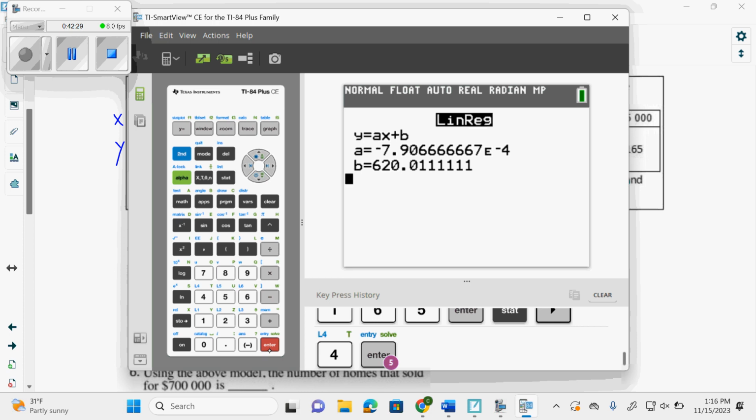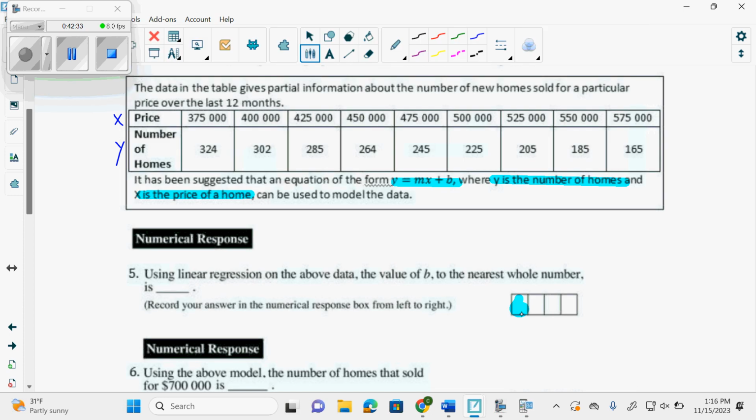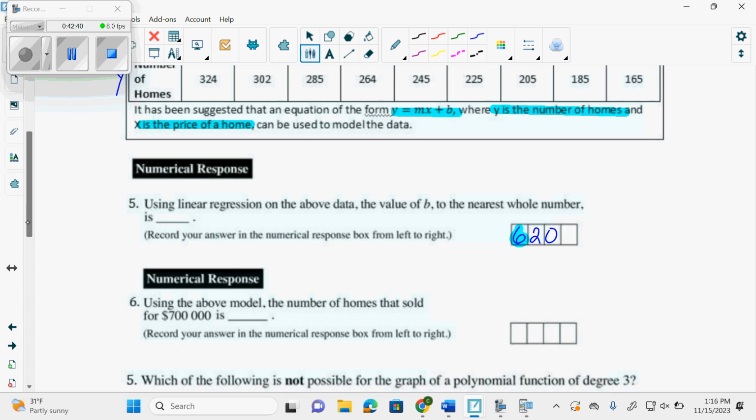All right, so B is 620 to the nearest whole number. Oh my gosh, I'm not adapting. 620. And then using the above model, the number of homes sold from 700,000.